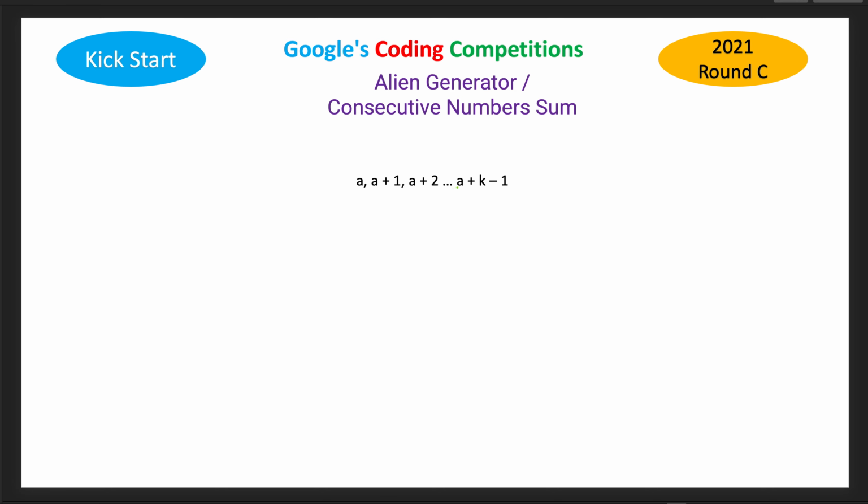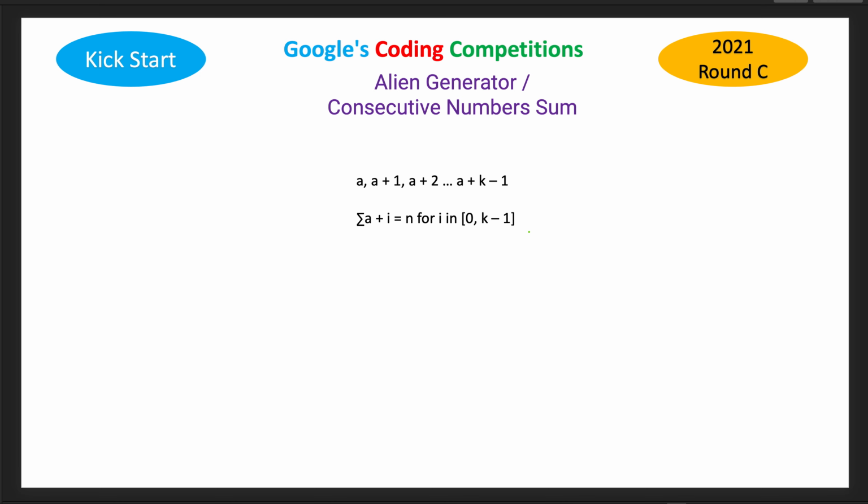These are k consecutive terms. Then we sum these k terms, the sum of a plus i for i from 0 to k minus 1, equals n.